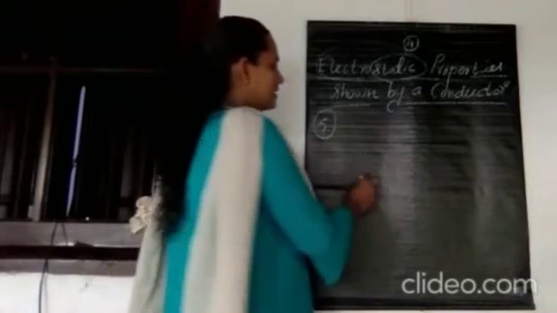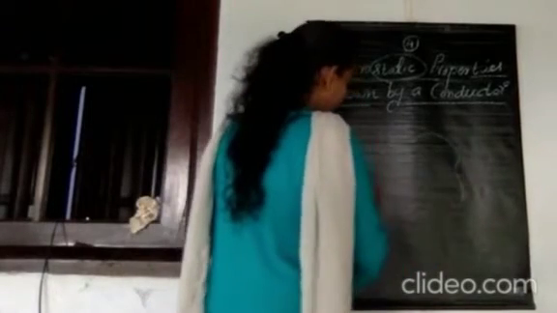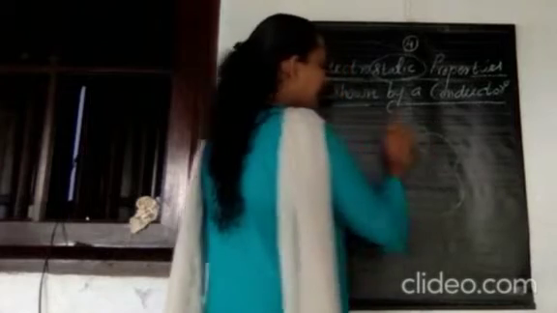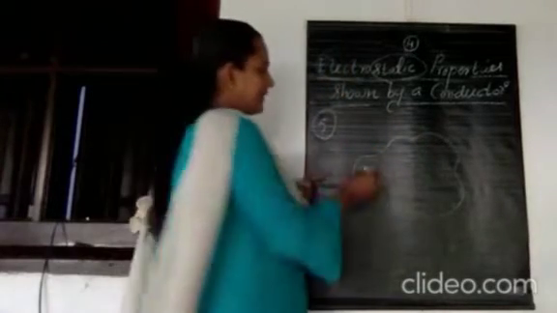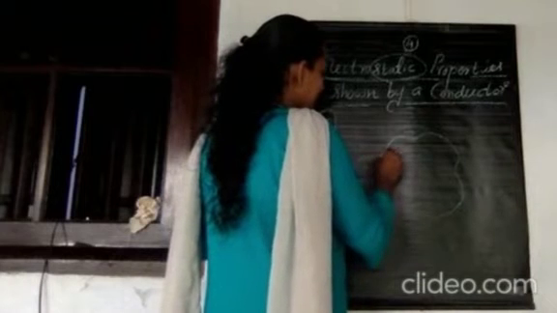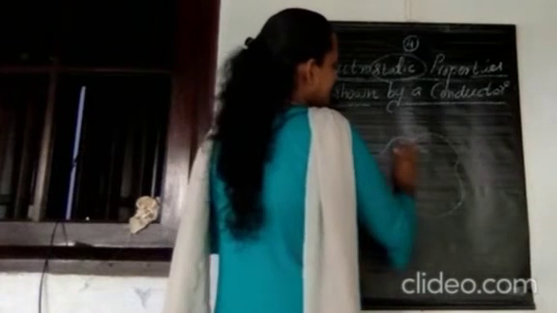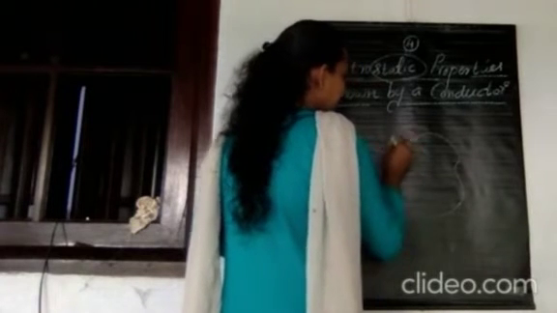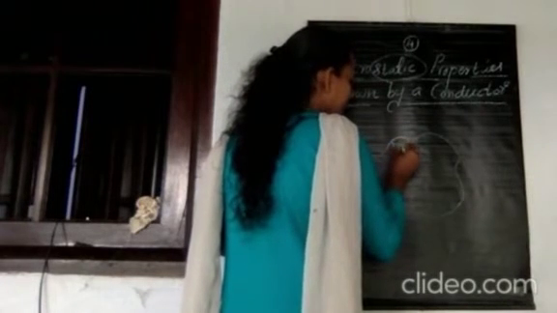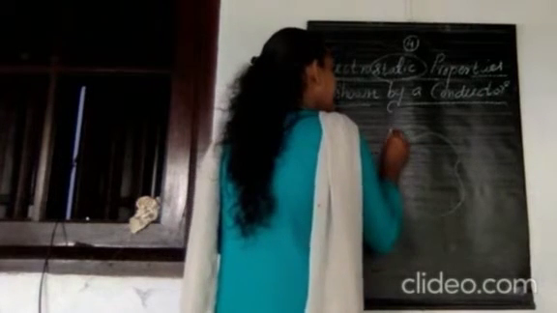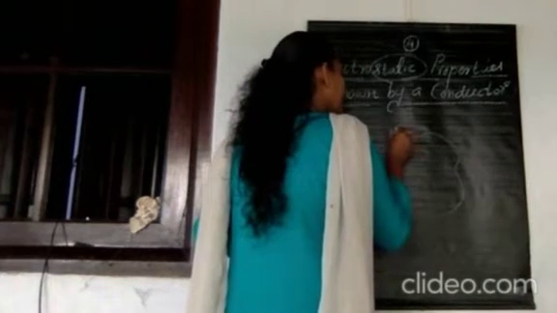For a proof, we can consider an irregular conductor. This is a conductor, but irregular in shape. And we know that for a conductor the charges reside on its surface like this. Then we can consider a small cylindrical Gaussian surface of a height equal to the thickness of that conductor, and a small portion of it is extended outward.